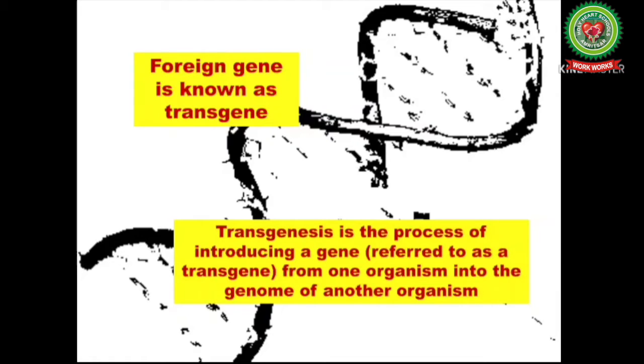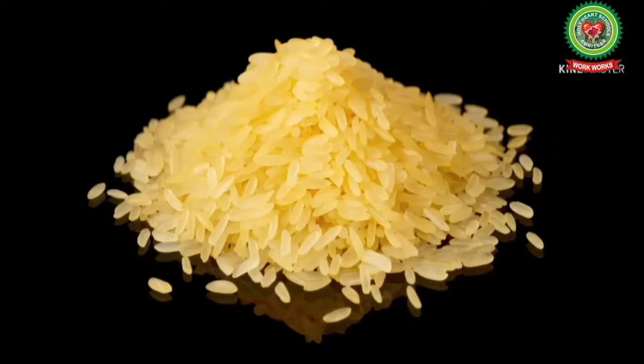A foreign gene is known as a transgene, and transgenesis is the process of introducing a gene from one organism into the genome of another organism. For example, golden rice. Golden rice is a variety of rice produced through genetic engineering to biosynthesize beta carotene, which is a precursor of vitamin A in the edible part of rice.